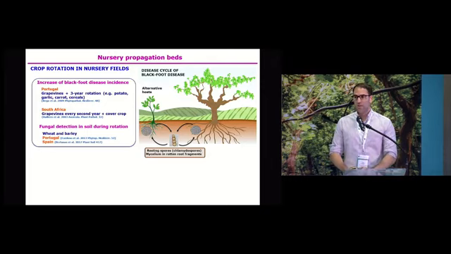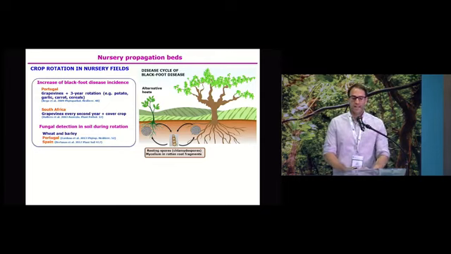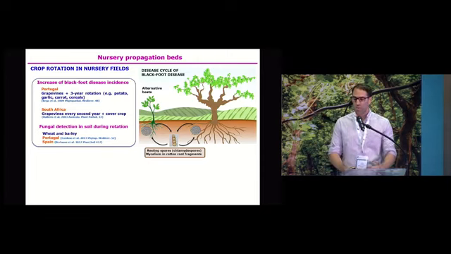Blackfoot can also infect alternative hosts during the rotation system in nursery fields, such as wheat or cereals. For example, in Portugal and South Africa, researchers demonstrated an increase of Blackfoot disease incidence following this crop rotation strategy. Also, we detected these pathogens during the rotation system with wheat and barley.